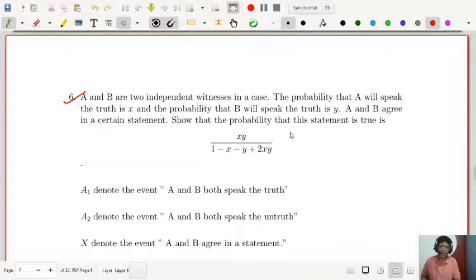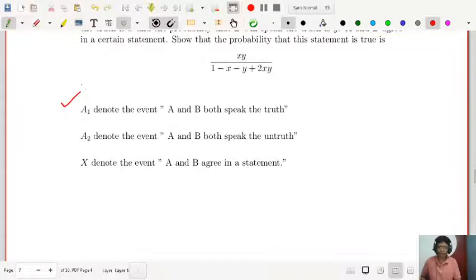Show that the probability that the statement is true is this one. You have to prove this.